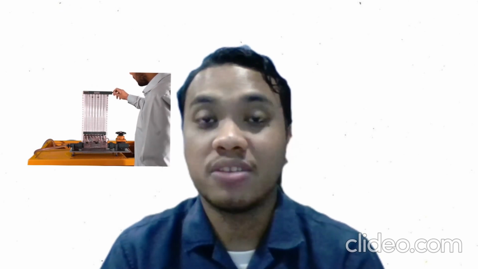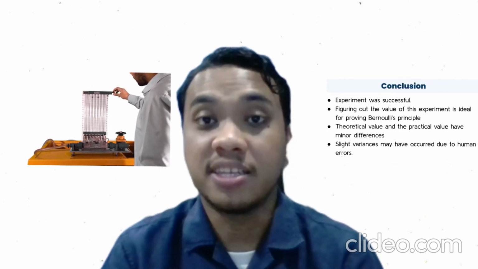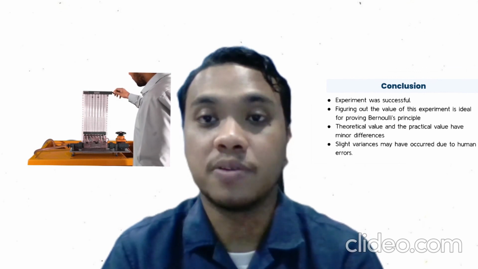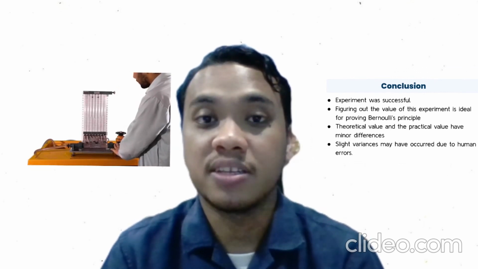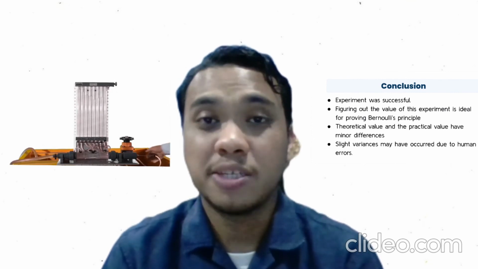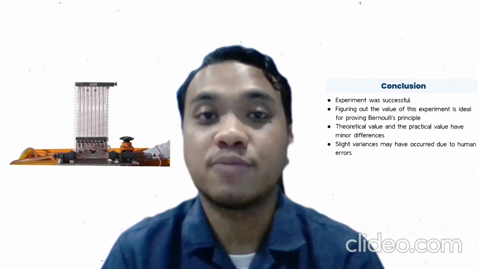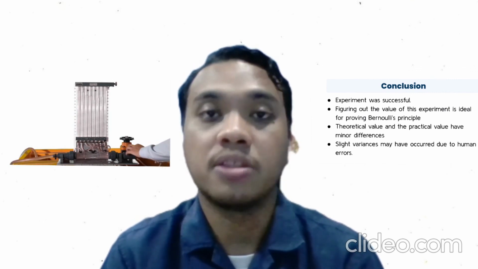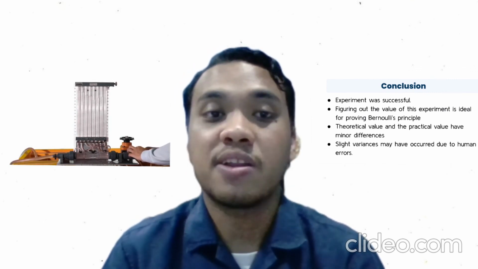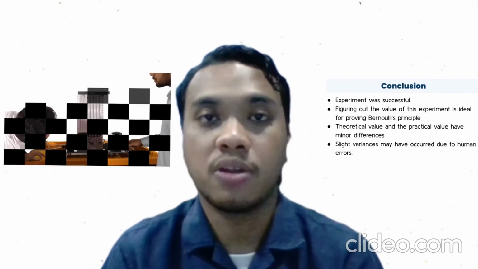From the experiment, we can conclude that the experiment was successful. Figuring out the value of the experiment is ideal for probing the Bernoulli principle, since the theoretical value and the practical value have a minor difference. This problem can be solved if the device were working correctly by the reference experimenters. However, slight variance may occur due to human error.